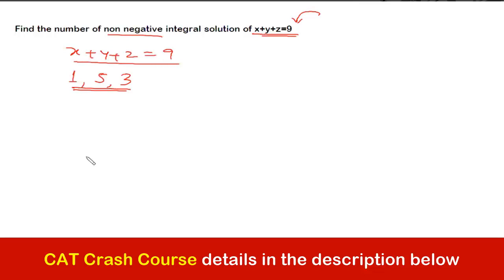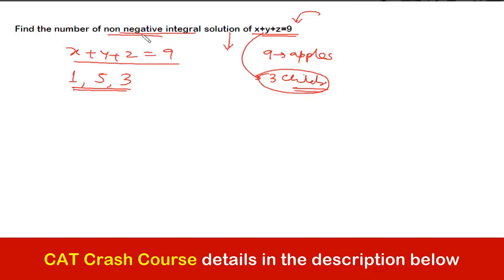Right? Now if you observe, the question can be interpreted this way: there are 9 apples which need to be distributed among 3 children. So the possible distributions will give me the number of integral solutions. Yes or no?